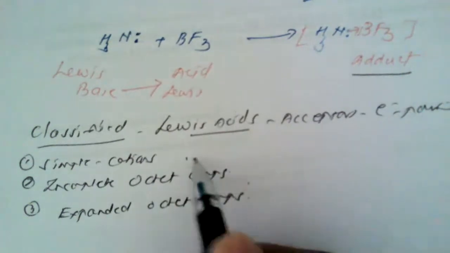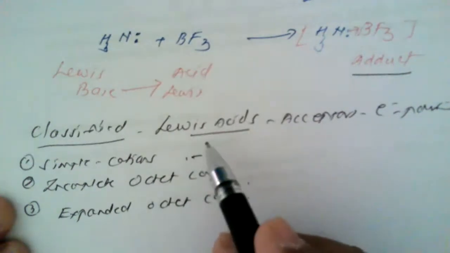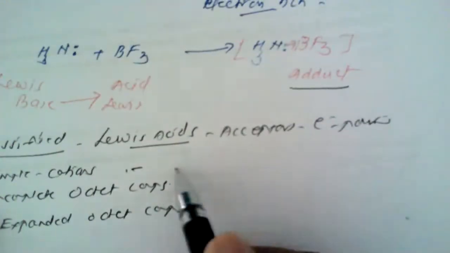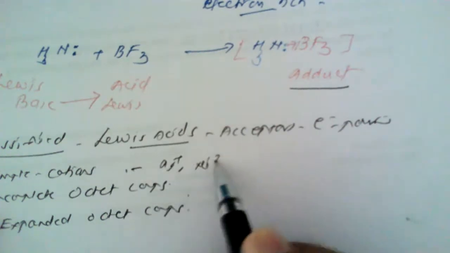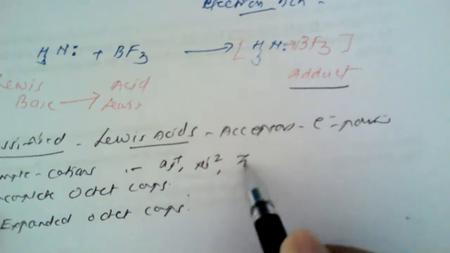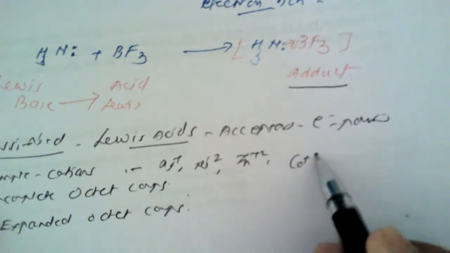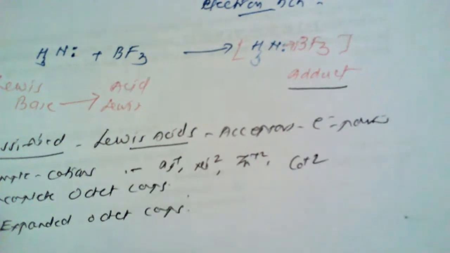The simple cations which are classified as Lewis acids are cations such as silver, nickel, zinc or cobalt. All these are simple cations.